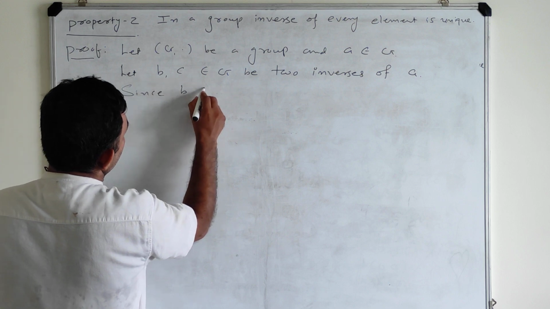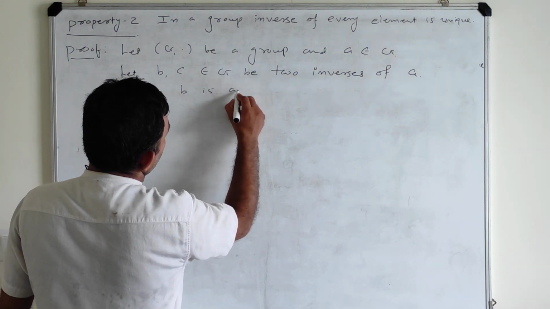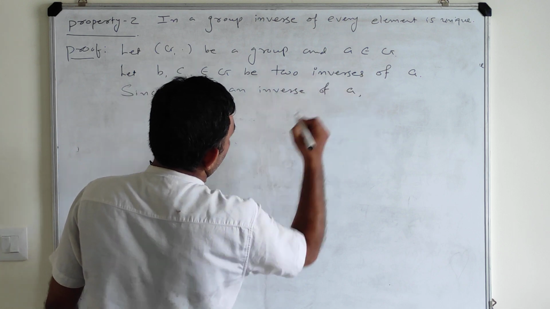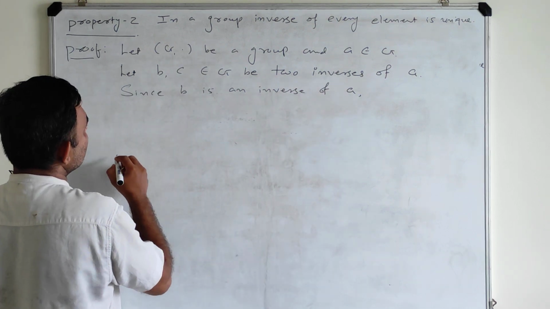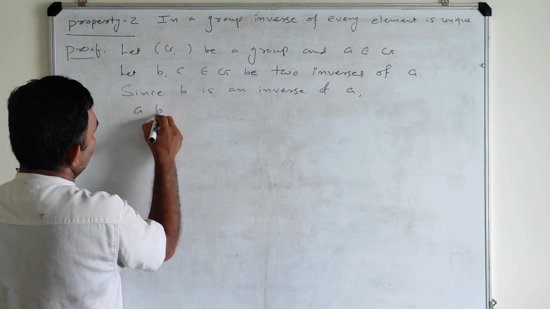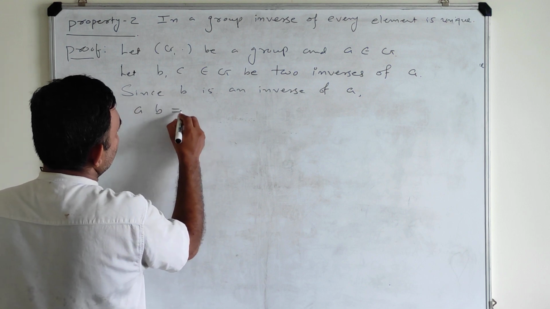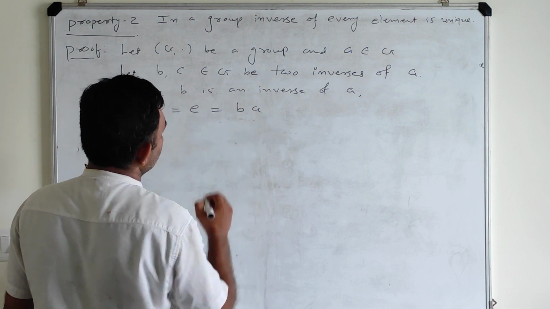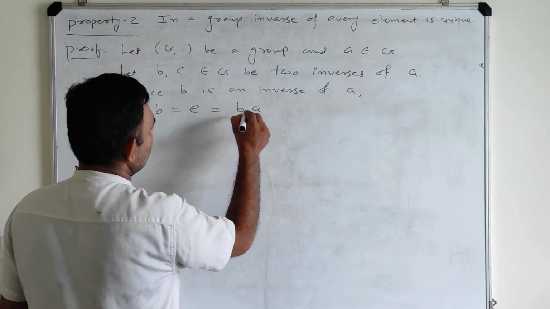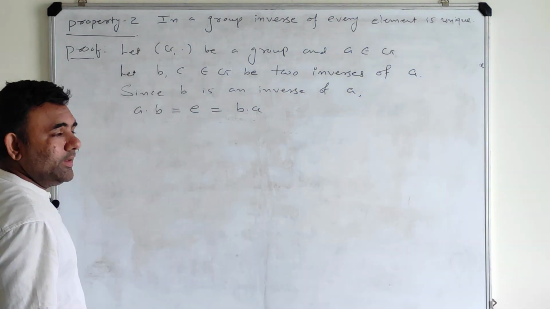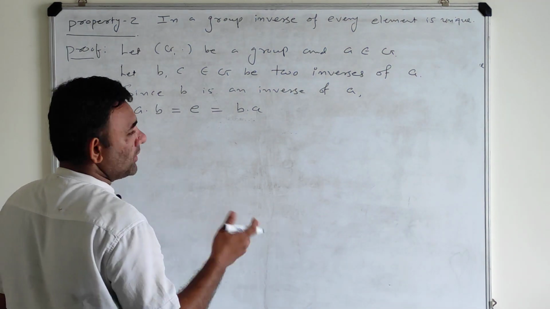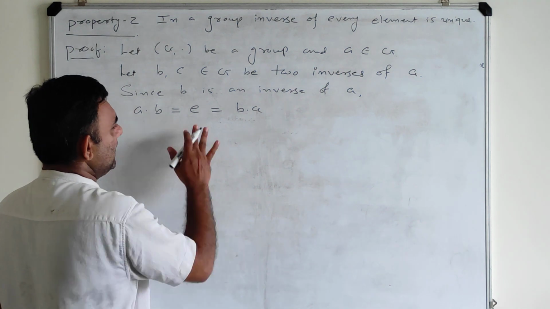Since b is an inverse of a, by definition, if you consider ab, then you will get identity, and if you consider ba, then it is also identity. So a·b = e = b·a. By the definition of inverse, you multiply b from the left side or right side to a, then you will get the identity element.